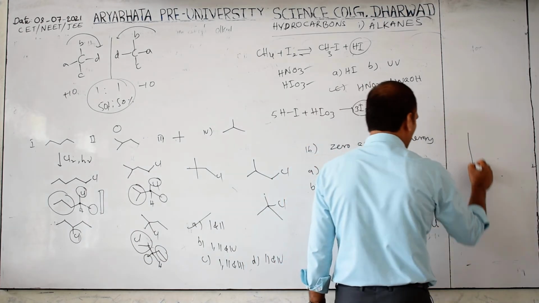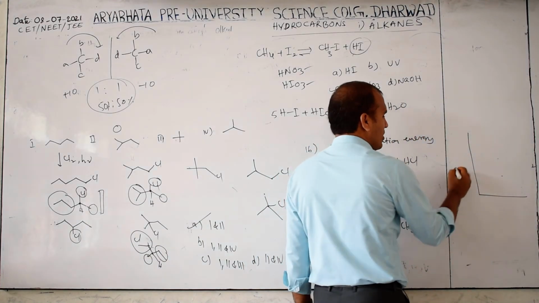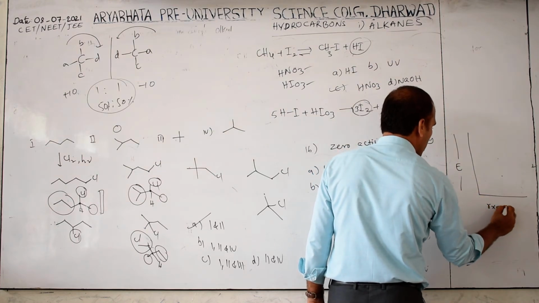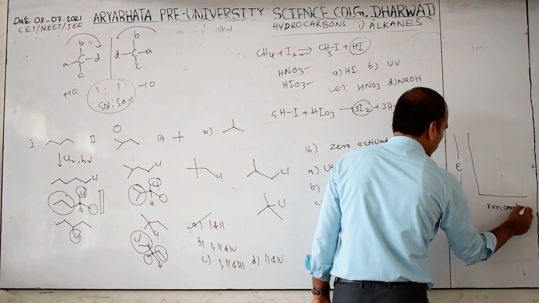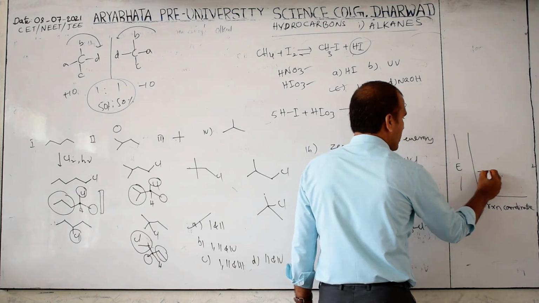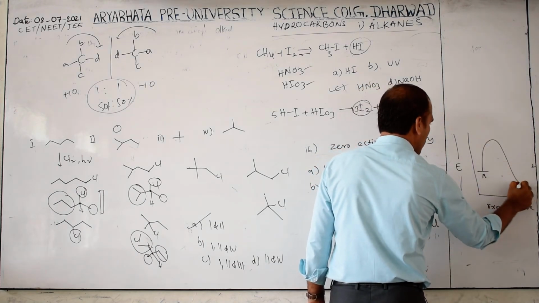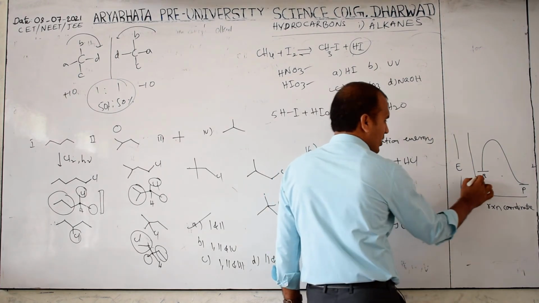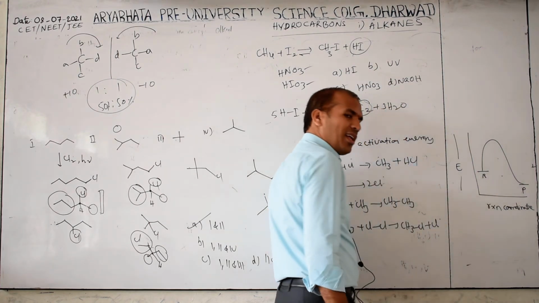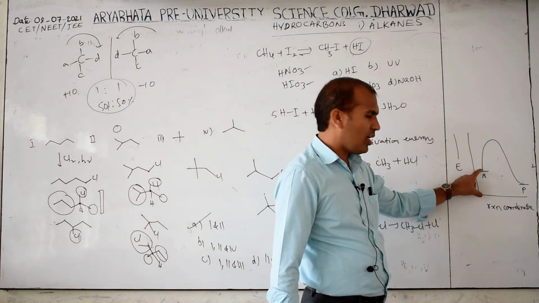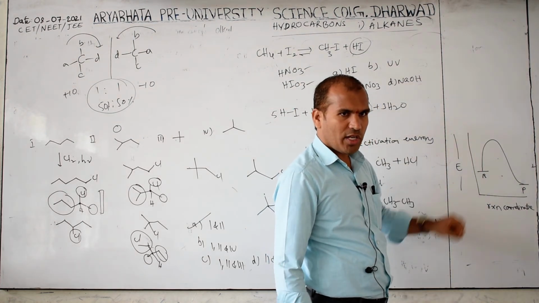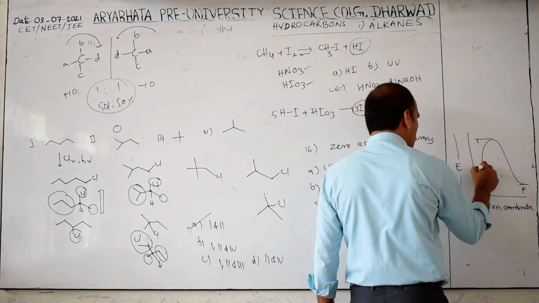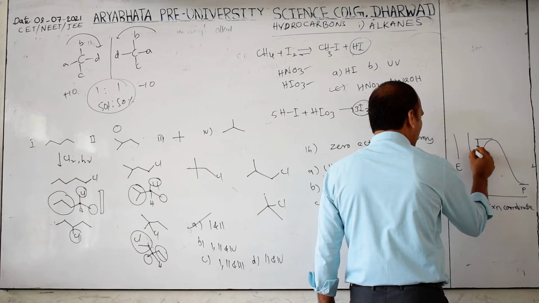Like this graph, you may have studied. This is the energy diagram, this is the reaction coordinate. Clear? This is the reactant, this is the product. Whatever energy is there, that is normal energy. From the base to here, this is a molecule having normal energy. From here to here, this gap is known as activation energy.